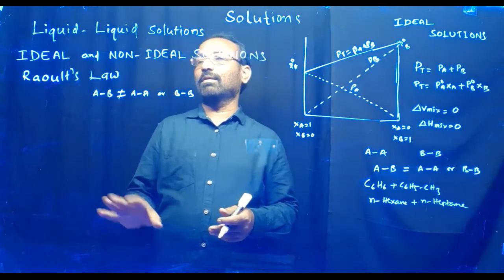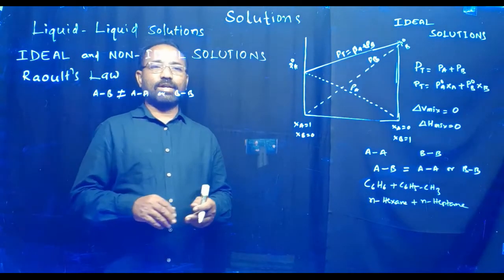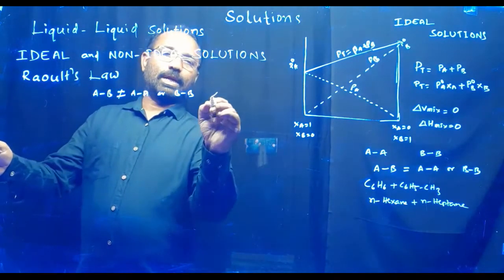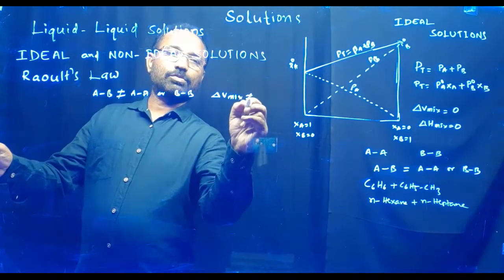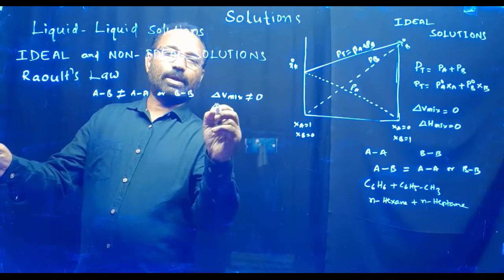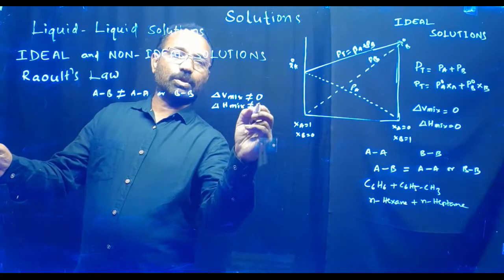In that case, non-ideal solutions are possible. So in case of non-ideal solutions, delta V mixing is not equal to 0 and delta H mixing is also not equal to 0.